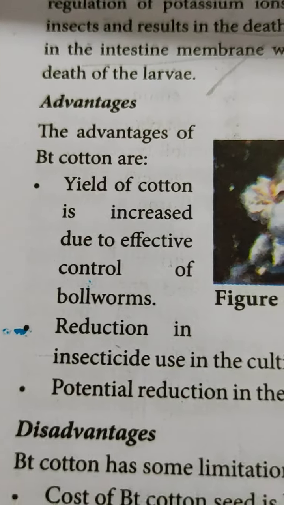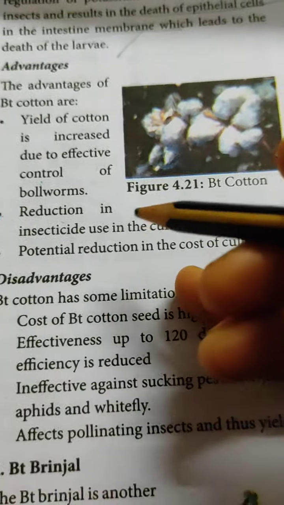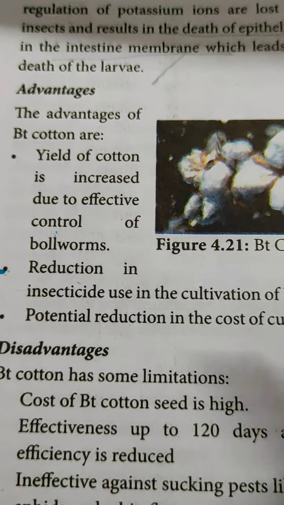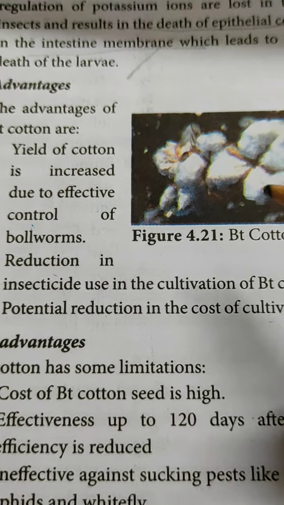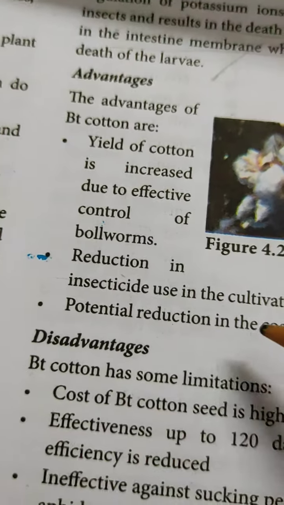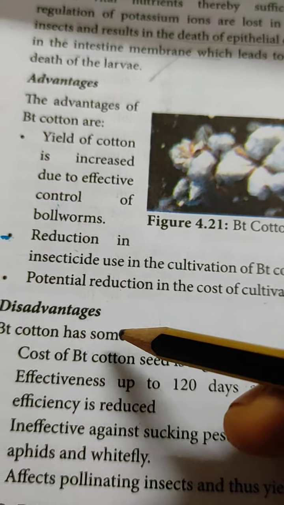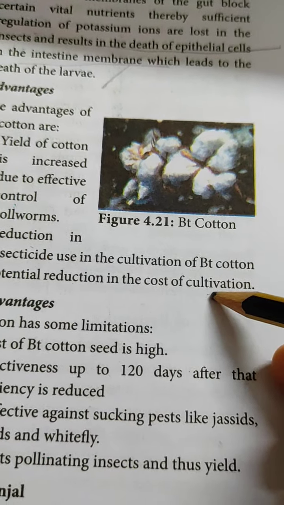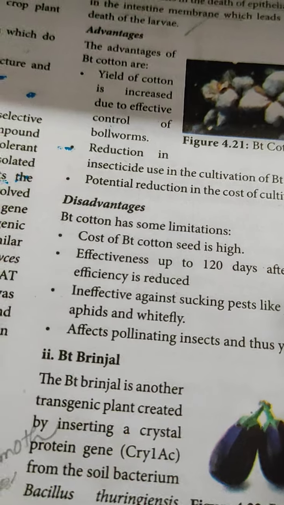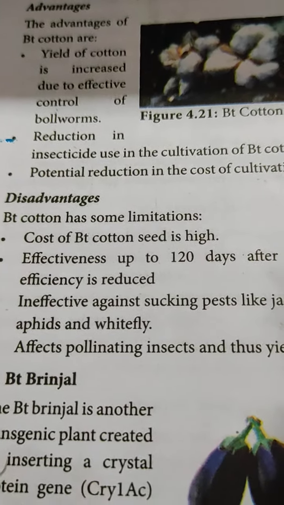Instead of using insecticide, this bacterial gene can be introduced into the cotton plant, so the cotton plant will not get infected by insects. Third, potential reduction in the cost of cultivation, since there is no need for costly insecticides.